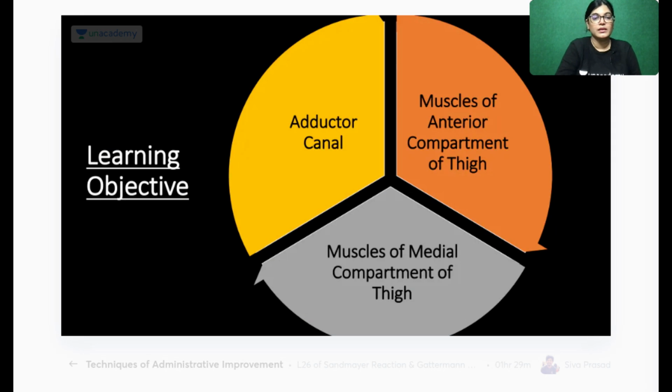So let's start with today's session. Before starting, what is the learning objective of today's session? In the previous session, the adductor canal was not finished. So firstly, we will finish up with the adductor canal, then muscles.